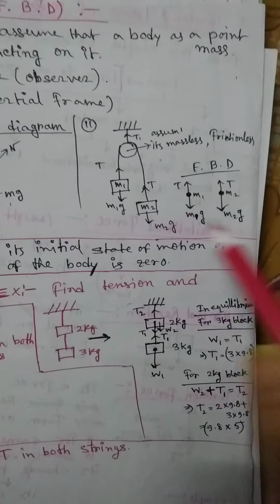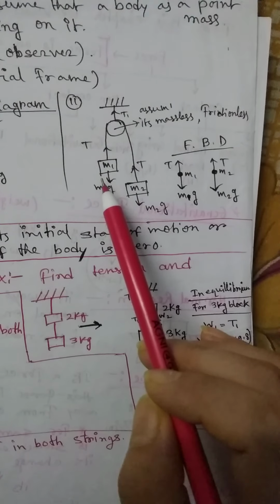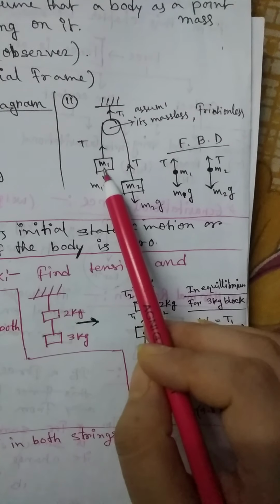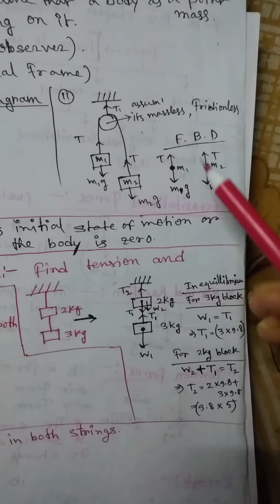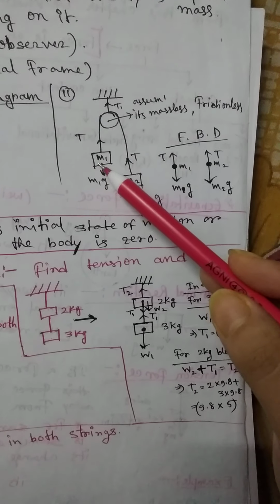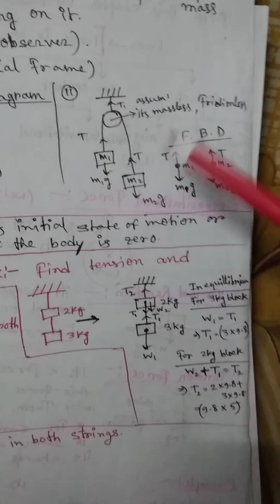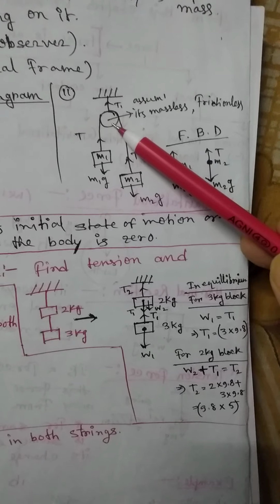Next one is this. Here I am showing the free body diagram of mass m1 and the free body diagram of mass M2. Just look at here, this is mass M1 and this is the gravitational force. These two masses are connected through a string and this is a fixed pulley.